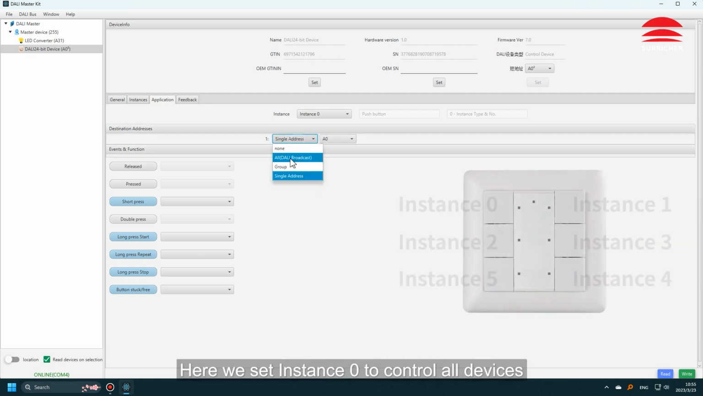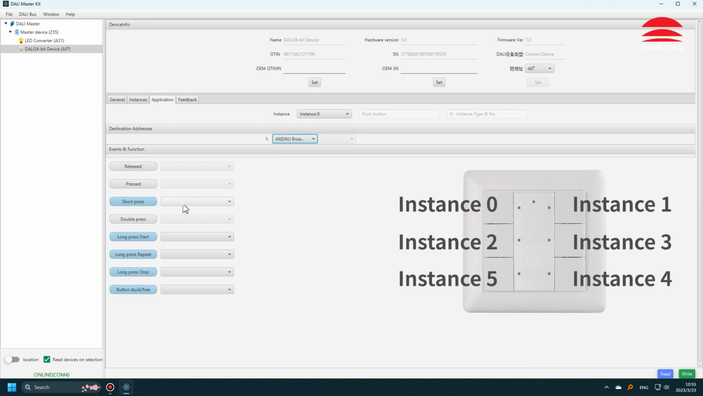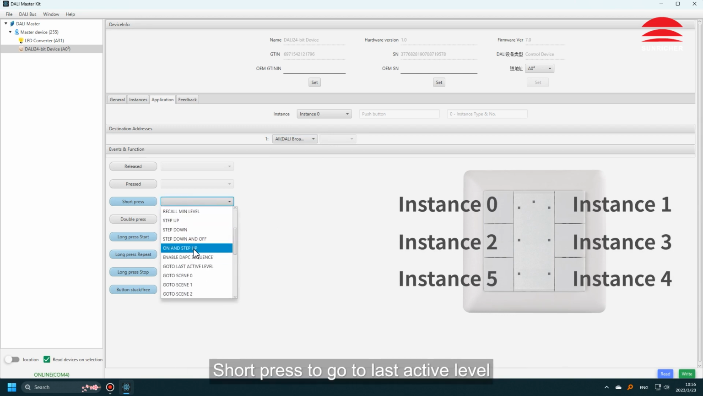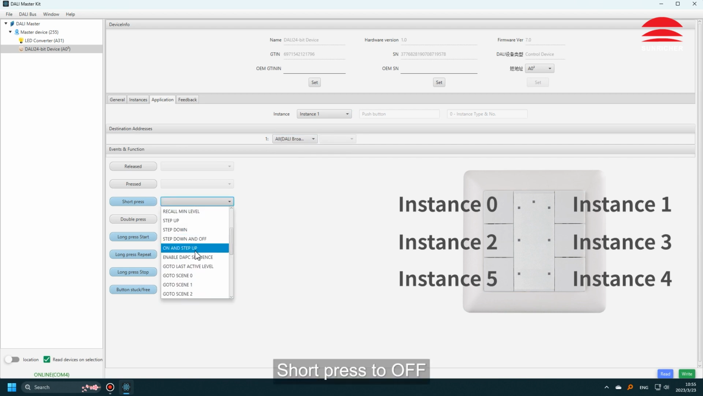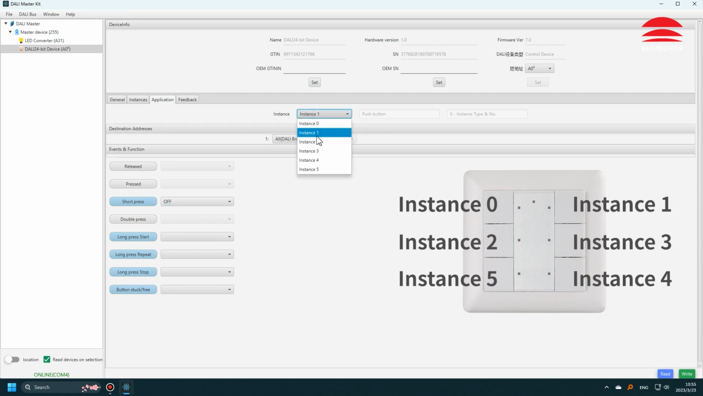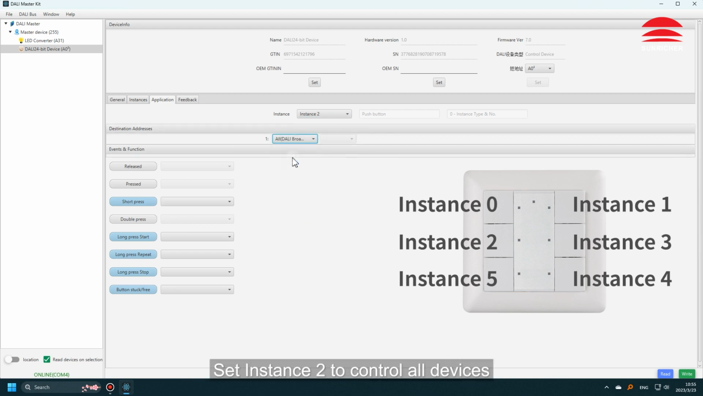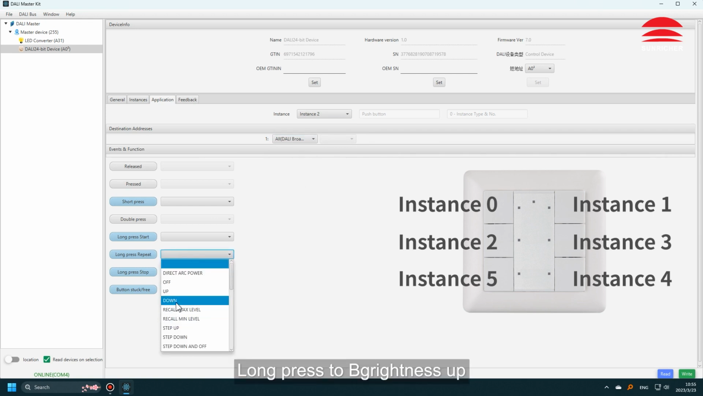Here we set instance 0 to control all devices. Short press to go to last active level. Set instance 1 to control all devices. Short press to off. Set instance 2 to control all devices. Long press to brightness up.